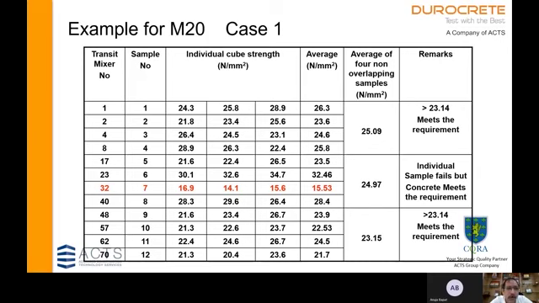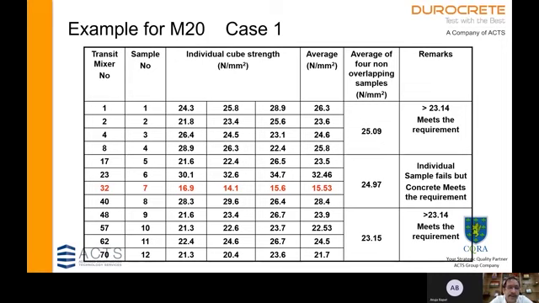So all concrete poured from transit mixer number 17 to transit mixer number 40, represented by samples 5 to 8, meets the requirement as a whole, but the individual sample is failing. Sample number 7 is failing. So as per the code, in such a case, only the concrete delivered by transit mixer number 32 is considered not meeting the requirement.